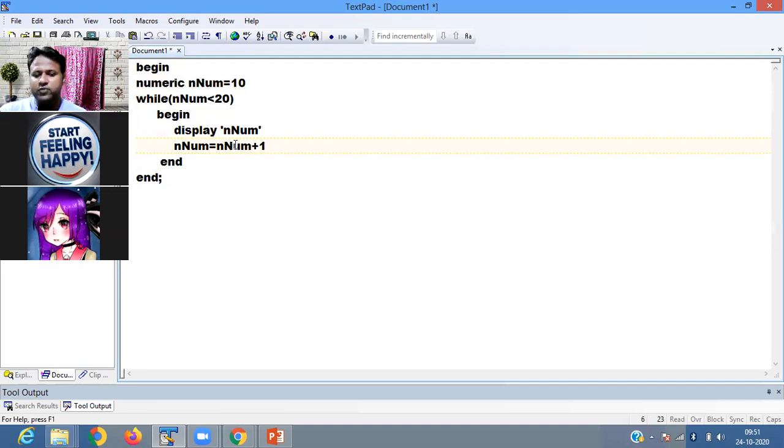Then 11 plus 1 is 12, and 12 is less than 20, the condition is true. This process continues up to 19. 19 is less than 20, yes, it prints 19. Then 19 plus 1 is 20. Is 20 less than 20? No, the condition is false, so it stops the looping here. That is the while loop which is used to display from 10 to 20.